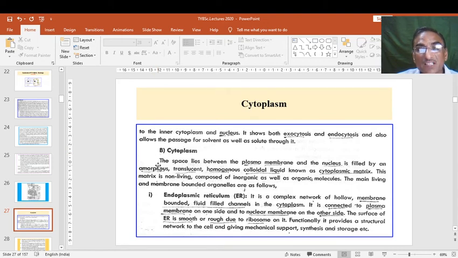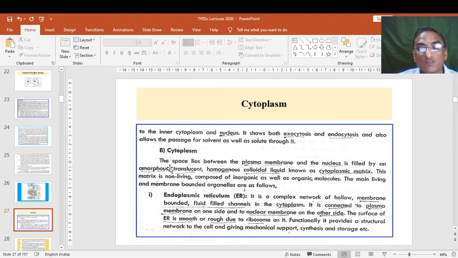The space that lies between the plasma membrane and the nucleus is filled by an amorphous, translucent, homogeneous and colloidal liquid or matrix known as cytoplasmic matrix or cytoplasmic material, or simply we can say cytoplasm. And this matrix is non-living material. This is composed of inorganic as well as organic molecules, and the main living and membrane-bounded organelles are different. We will study them one by one.